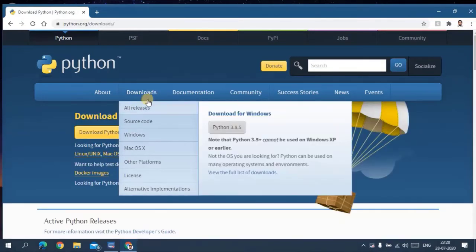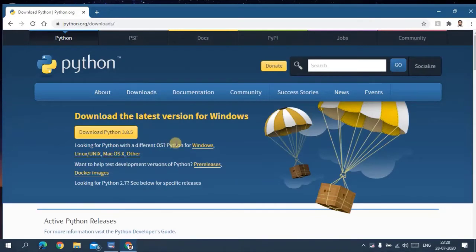In Download we have many operating systems. In our system we have the Windows operating system, so we'll download the Windows based Python.